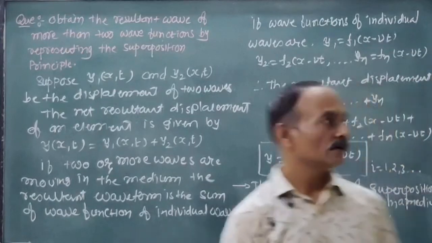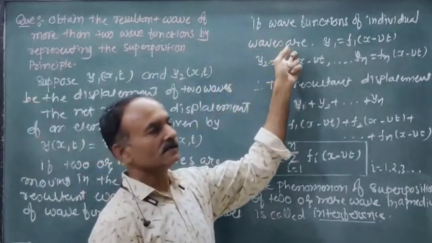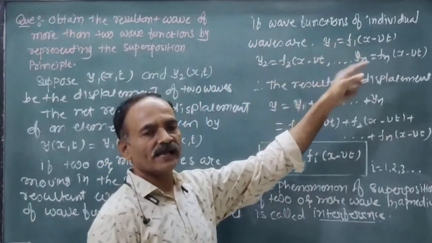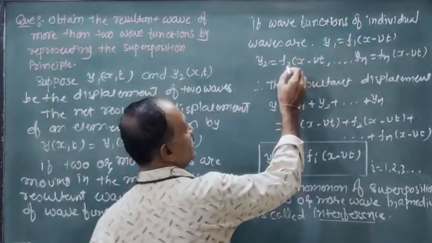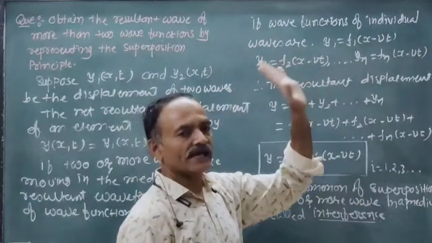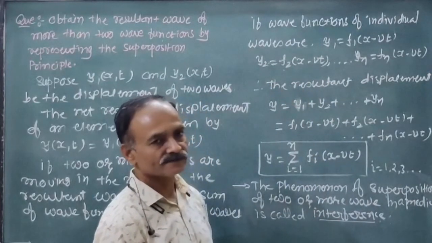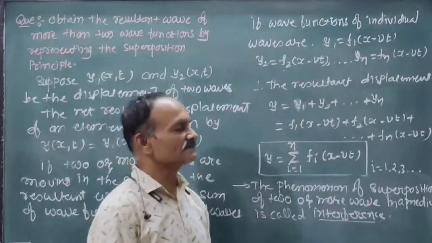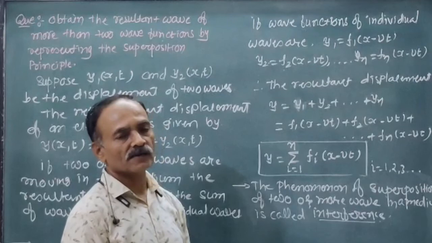Therefore, the wave functions of the individual waves are y1 equals f1(x minus vt), y2 equals f2(x minus vt), and similarly yn equals fn(x minus vt). The resultant displacement y equals y1 plus y2 plus yn.